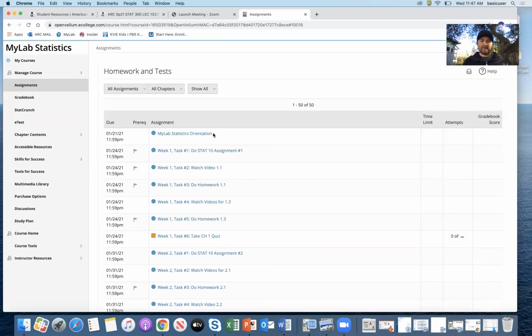You'll notice there's that orientation right at the beginning, and then you'll have these Stat 10 assignments throughout the semester. Those are designed to give you a little pre-practice with math before you jump into the statistics. So maybe things on rounding or percentages or fractions or formulas, just a little practice before you jump into the stats, okay? Those typically don't have videos assigned with them. If you struggle with them, let me know and I can give you some extra assistance.